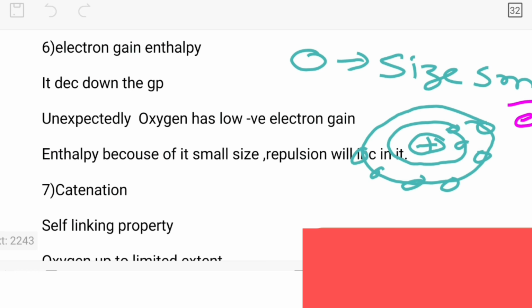Now oxygen has a small size, so there is inter-electronic repulsion. All the electrons will repel each other, and when they repel each other, the incoming electron will also feel repulsion. So addition of an electron to oxygen becomes difficult. Clear? That is why oxygen has a low electron gain enthalpy.